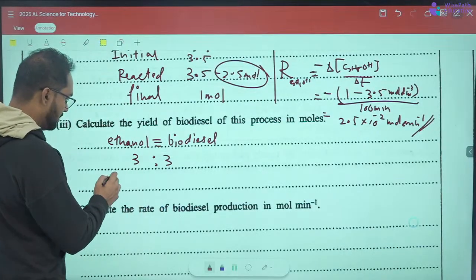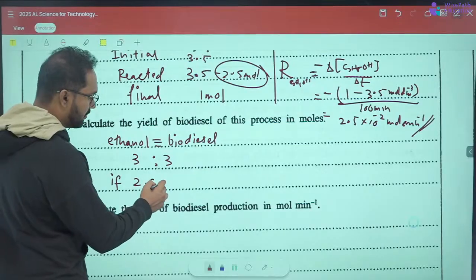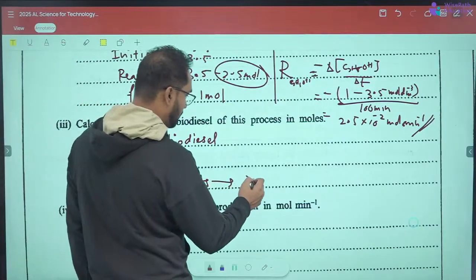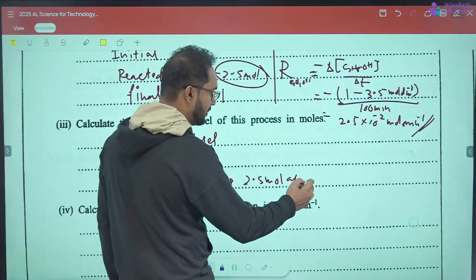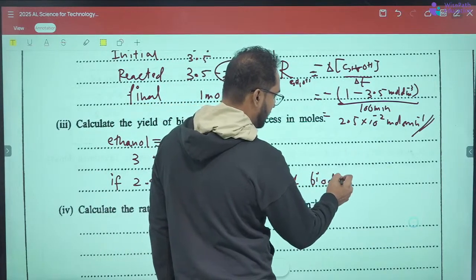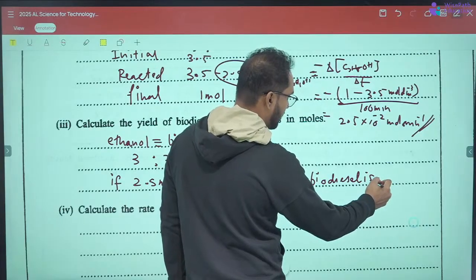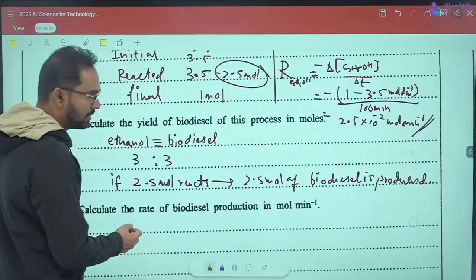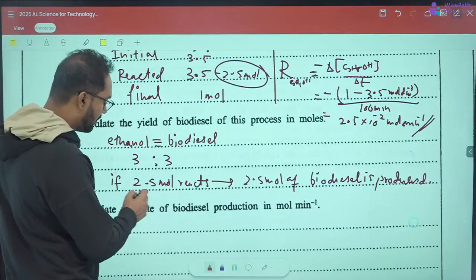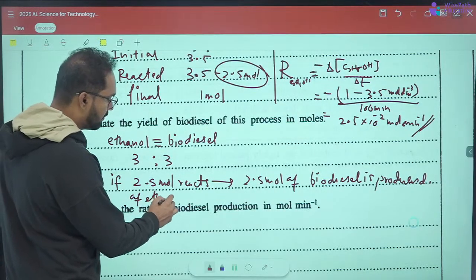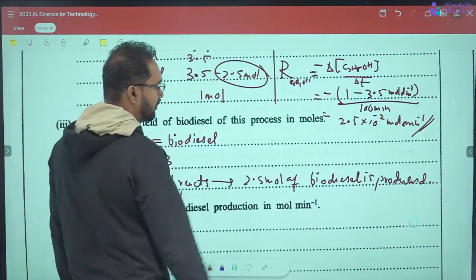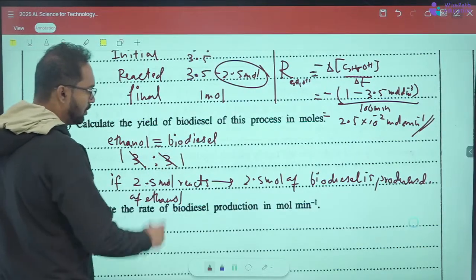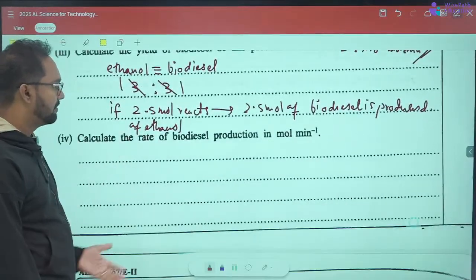So if 2.5 moles of ethanol react, 2.5 moles of biodiesel are produced, because 3 to 3 means 1 to 1, right?